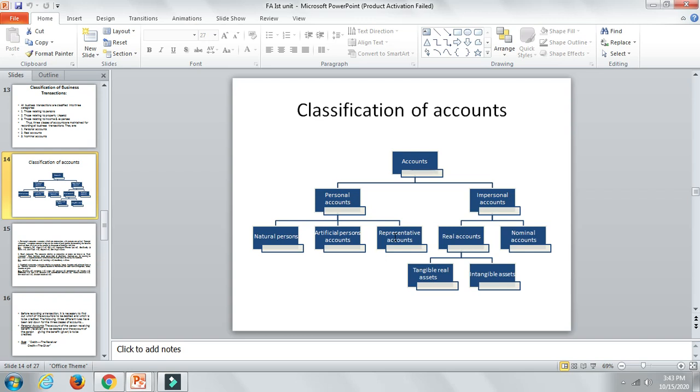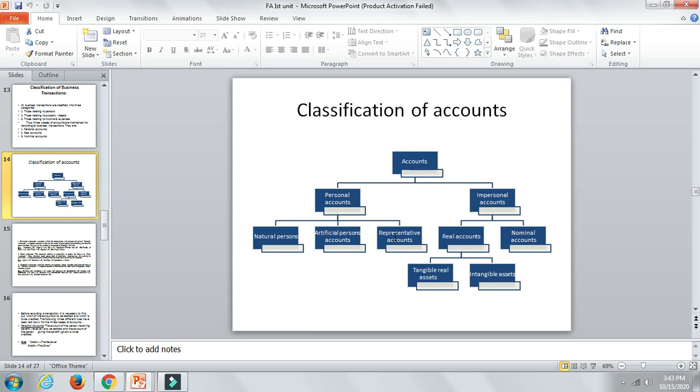They have their name. They are legal entities in the business. So their name will be there, but they will not be real persons. Their name will be there, representing some group of people as such. So that is nothing but an artificial personal account. Now, representative, also known as group personal account.